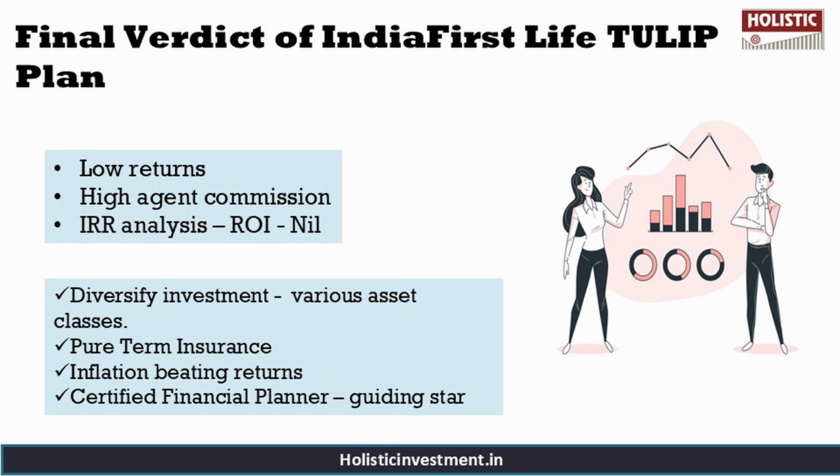So choosing this policy may in fact hinder your investment journey, as it also has a high agent commission. Relying on a combination of term insurance and a unit-linked insurance plan is not an effective approach for meeting your financial goals. Instead, consider purchasing a pure term life insurance policy for comprehensive risk cover and invest the rest separately in instruments aligned with your goals and risk appetite. This strategy provides better returns, higher liquidity, and greater flexibility compared to ULIPs.